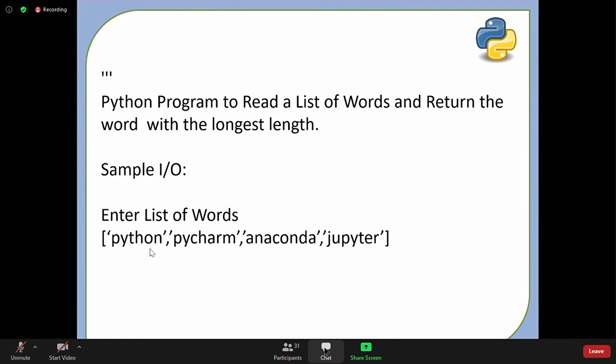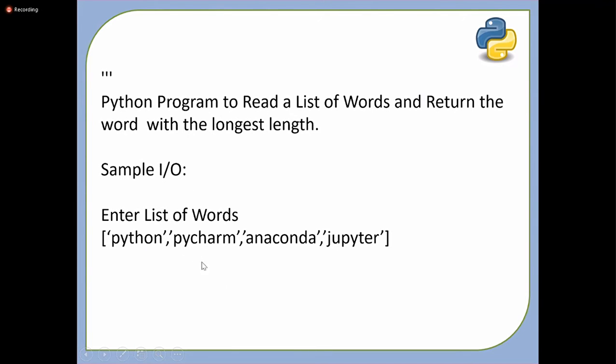I hope the question is clear. You have to enter the list of words like Python, PyCharm, Anaconda, and Jupyter. You have to read a list of words and return the word with the longest length. So here Anaconda has the longest length. So you should return Anaconda with the length of that Anaconda. Please try this logic because working on lists is very important, and actually it will be interesting. Data structures like string, list, tuple, dictionary are very interesting to work with. So I'll give you 2 minutes. Please work on this, then I'll show you how to implement this.